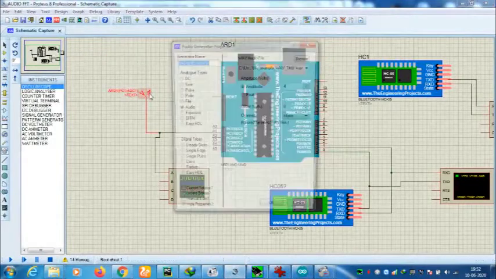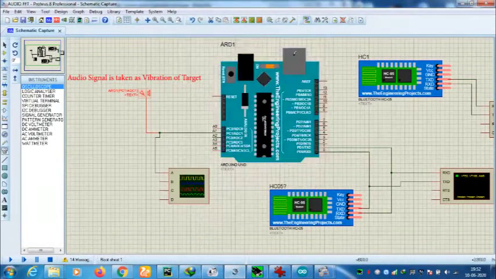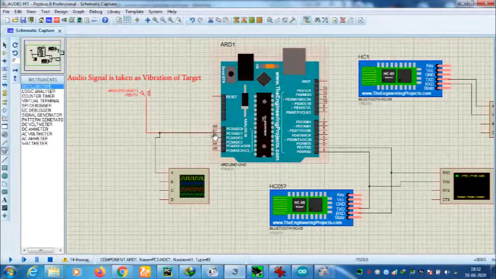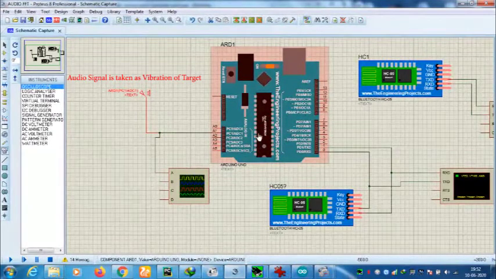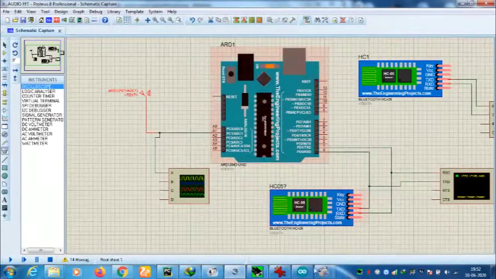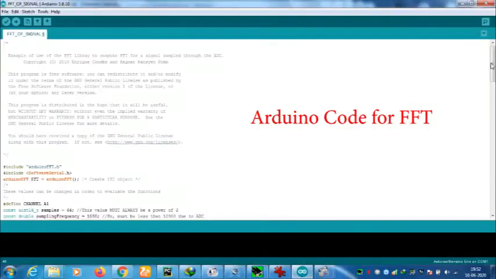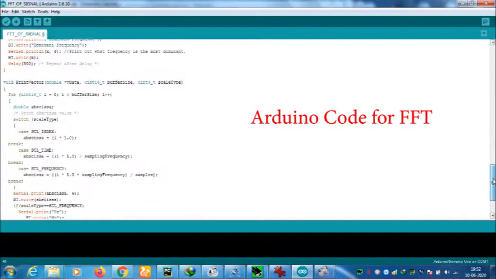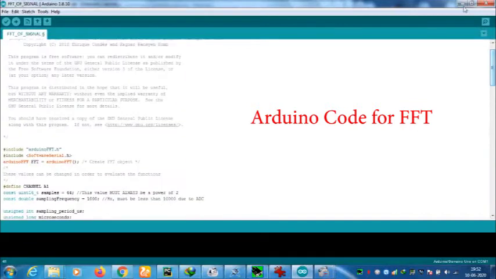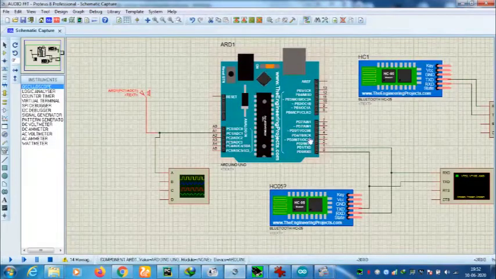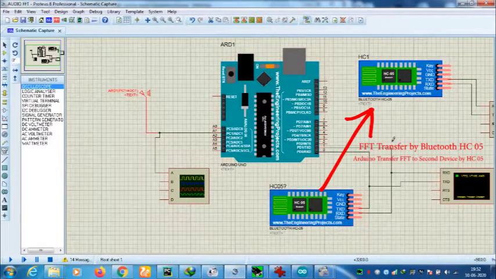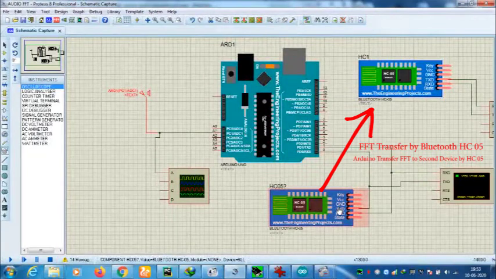Here, the vibration of the signal is taken as an audio file, which is equivalent to the vibration of the target. The output of the audio file goes to the analog pin A1 of Arduino. Then Arduino will compute the FFT with the help of the code, and it is based on the window technique. The Arduino FFT library will calculate the FFT and dominant frequency of the vibration. Then the computed FFT will be transferred to the nearby device with the help of the Bluetooth.